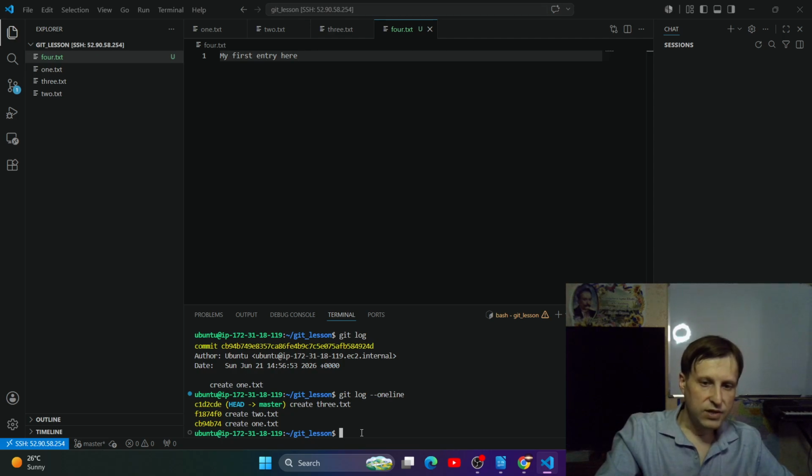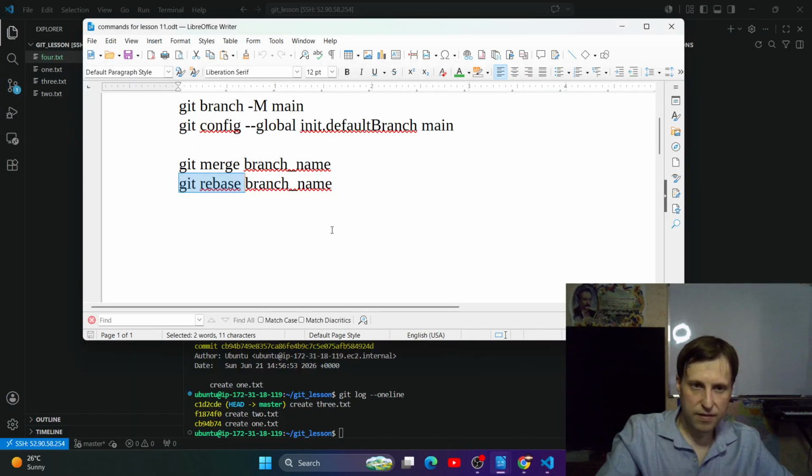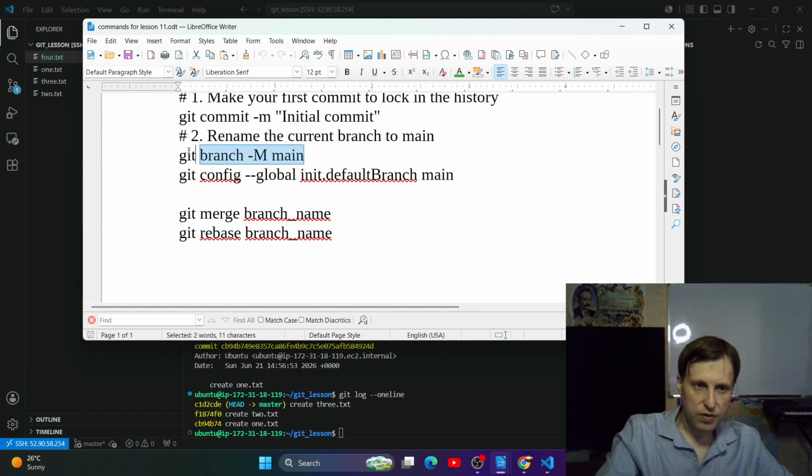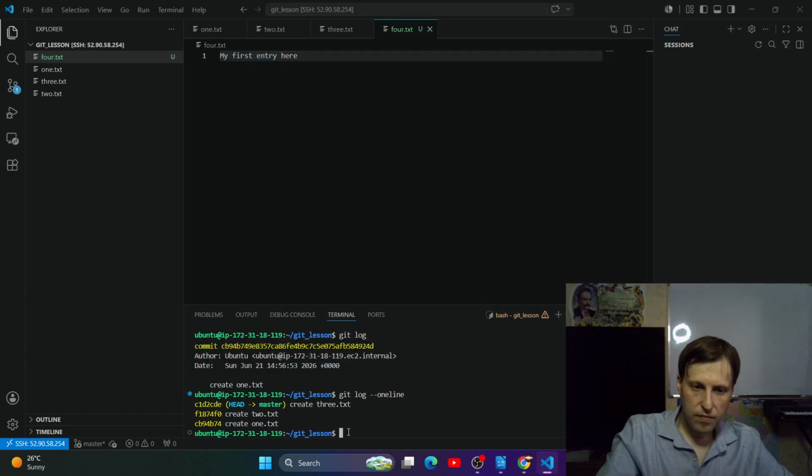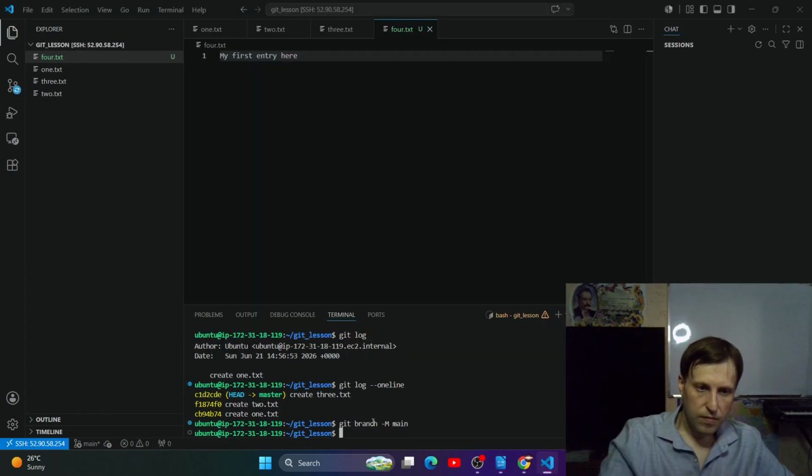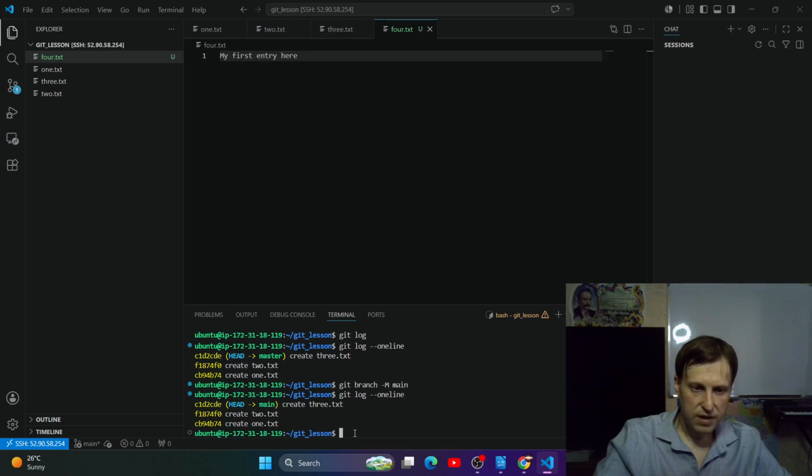And actually, let's rename the branch, because I don't like the name master. Now it's more common to work with main. See, now if I do the same, git log one line, the name is main, not master, but main.